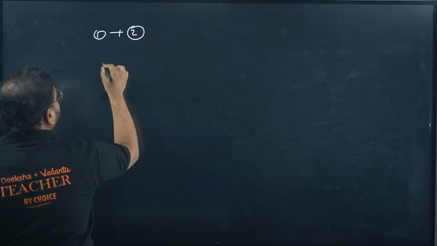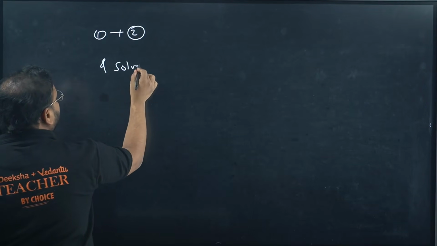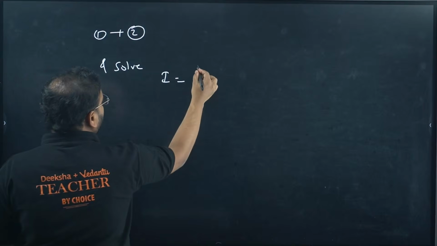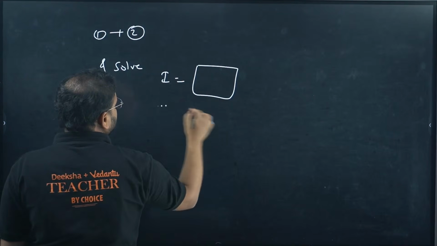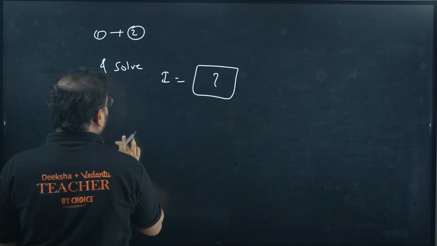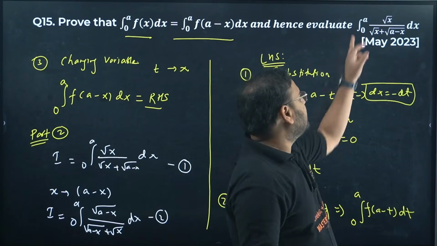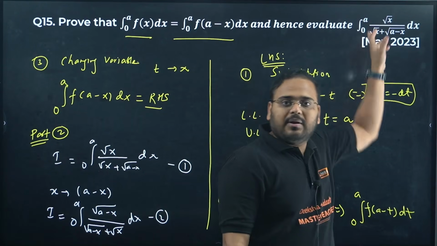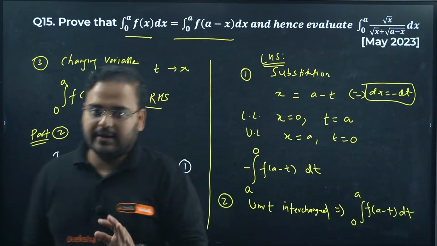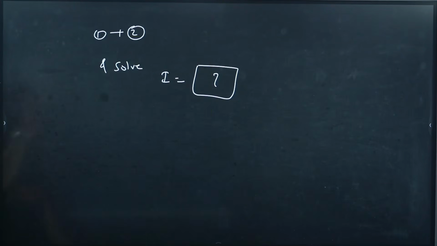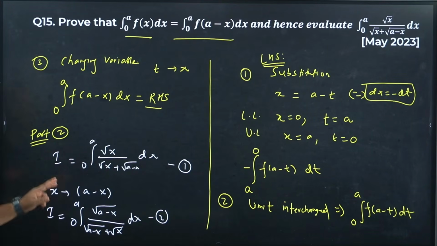Add 1 and 2 and solve for the integration value. What does it come to? Please solve it, okay? If it was an MCQ, we can simply use the answer as a minus 0, upper limit minus lower limit, by 2. So the answer will be a by 2, okay? I've given you the answer also, but solve it, it's a 6 marker.